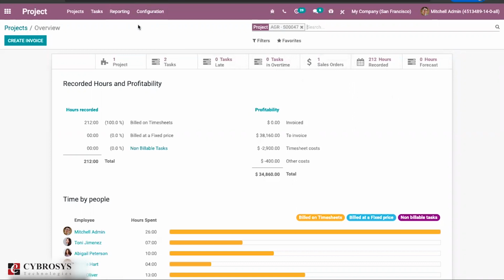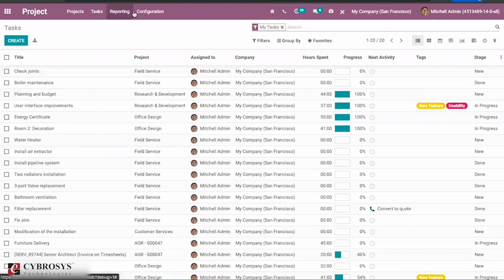Again, in Odoo 14 project, you can set your task based on a repetition. If there is any particular task which is recurring, that is a repeating task, you can set it in the Odoo project task itself. So you don't have to create a manual task every day. You can set an automated task here in the project. For that you have an option in the settings, under configuration settings.